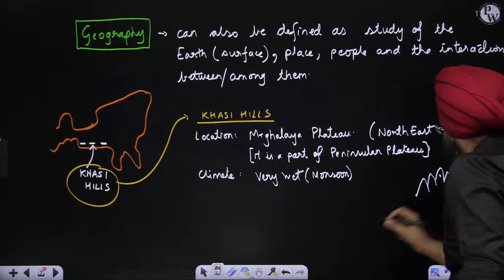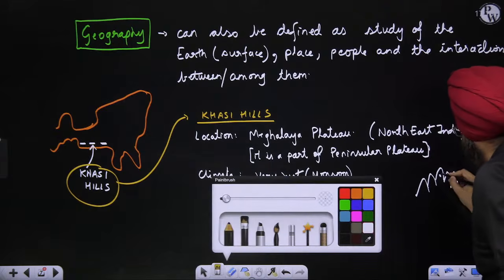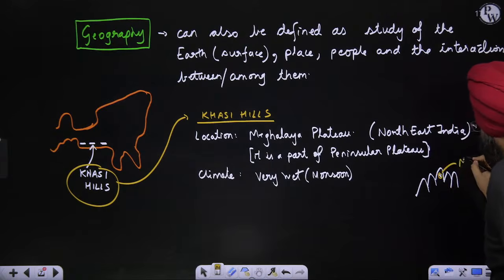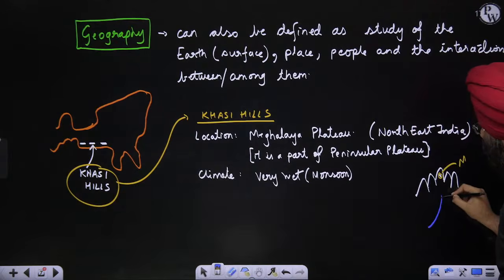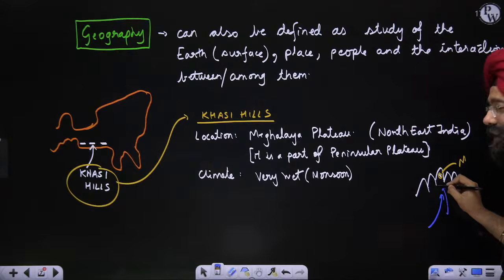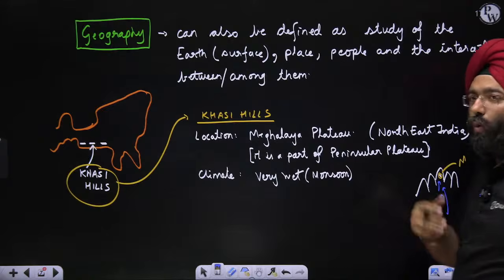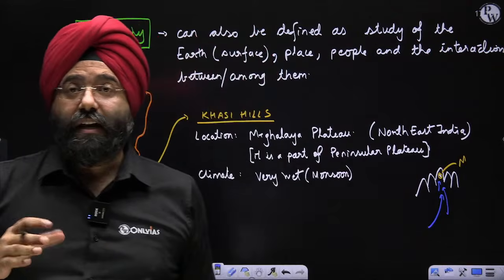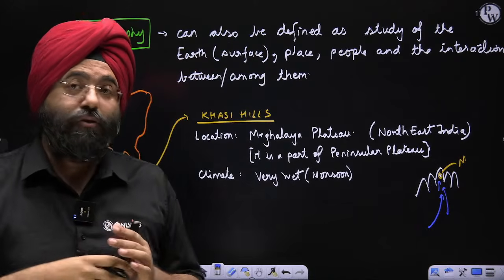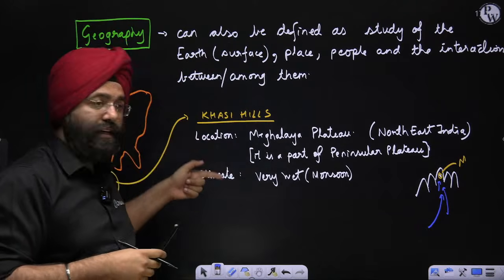Mawsynram is present in this particular place. So what happens when the monsoon laden winds come here, they get trapped. They're not able to move this side or that side, and they're forced to shed the water over here, and that is why this region receives very heavy rainfall. So that means climatically, from the climate aspect also, I'm studying this, like location, climate.